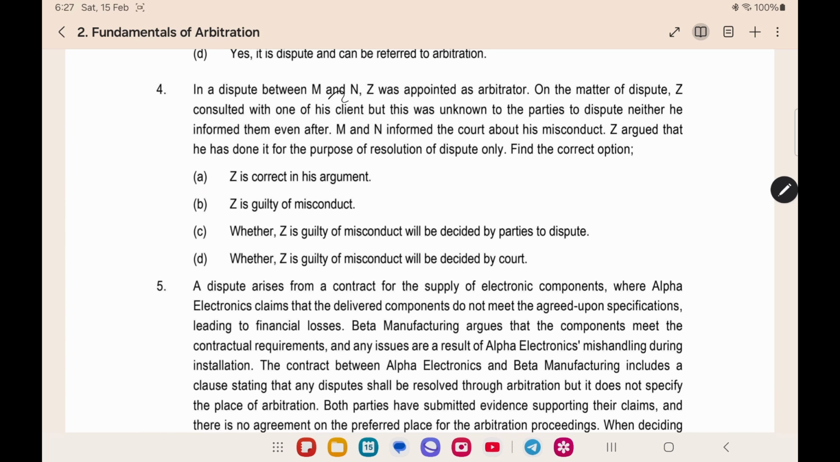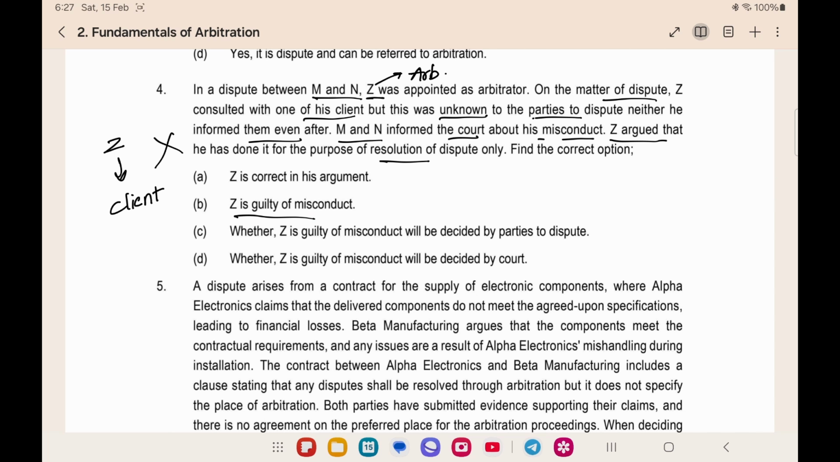The next question is, in a dispute between M and N, Z was appointed as the arbitrator. Now Z is the arbitrator. On the matter of dispute, Z consulted with one of his clients, but this was unknown to the parties, as he neither informed them even after. M and N informed the court about this misconduct. Z argued that he has done it for the purpose of resolution of the dispute only. Find the correct option. Z has consulted a client for resolving the dispute, but he did not inform it to the parties to the arbitration. Whether this is correct or not, that is what they are asking. Here Z is guilty of misconduct. Whatever the investigation procedure you are doing, you should make it available and you should inform it to both the parties. So this is a misconduct of the arbitrator.